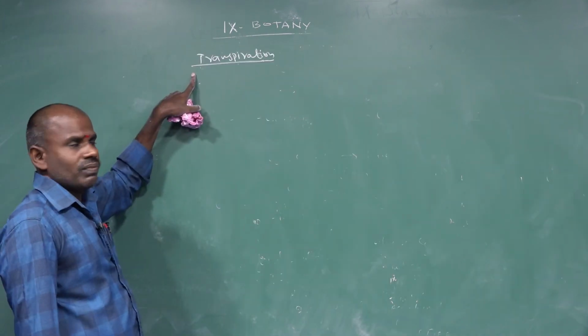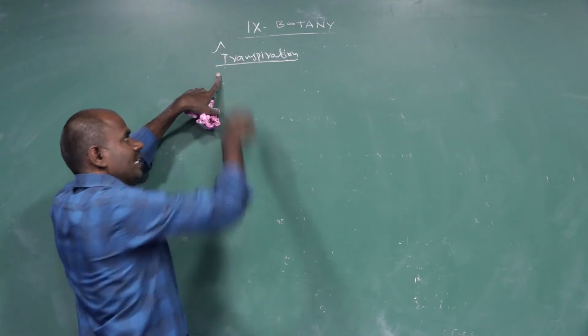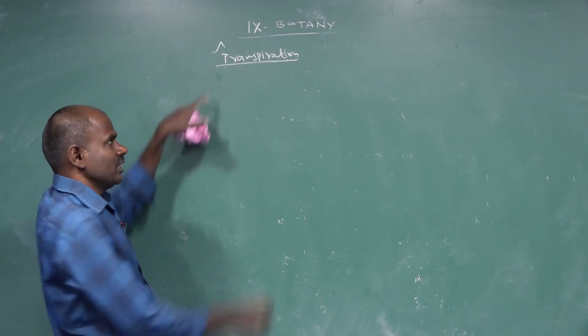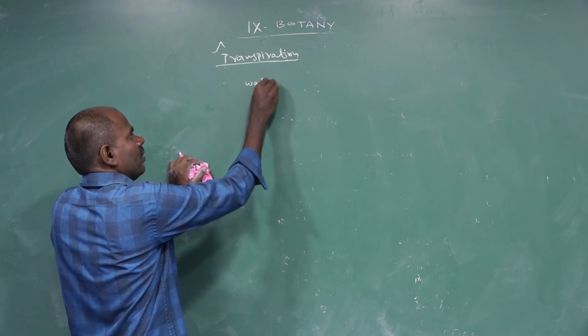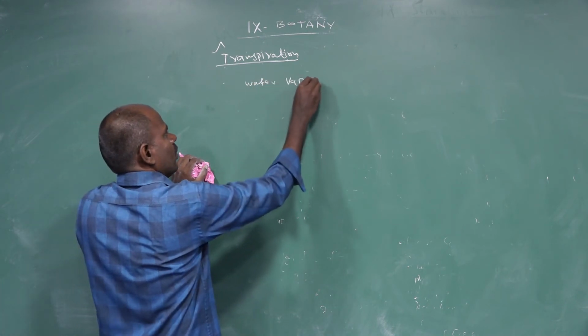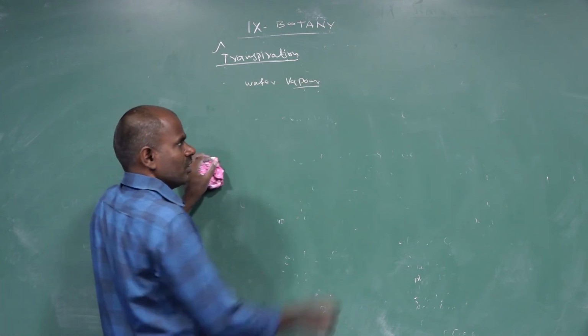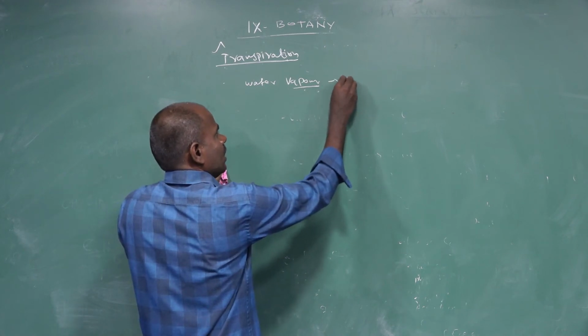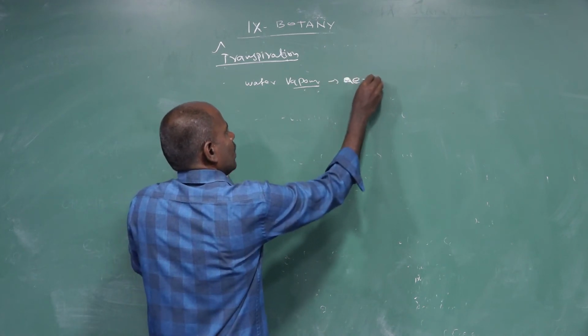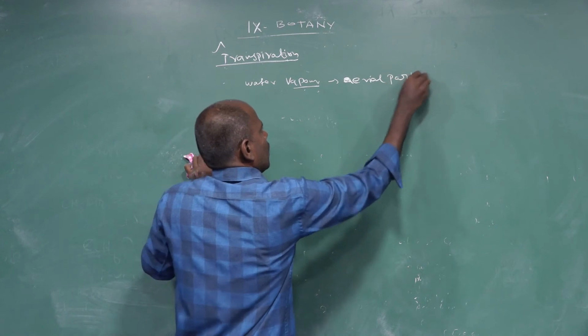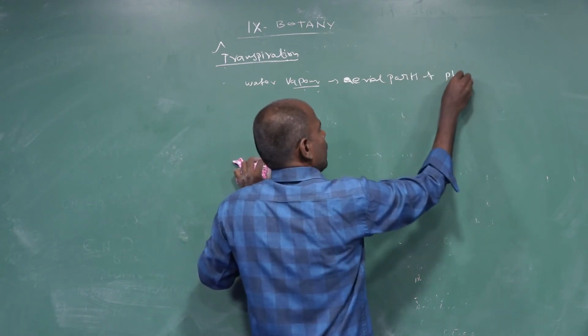The third process in plant physiology is transpiration. So what is transpiration? Water vapor evaporates from the aerial parts of the plant body.